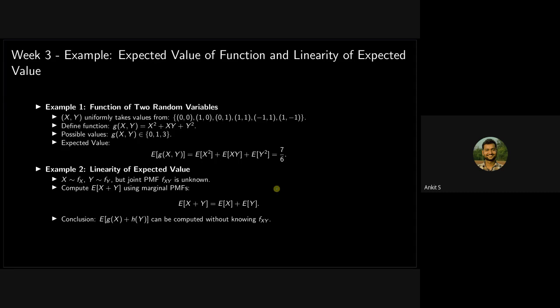Now, expected value of a function and linearity of expected value. We have discussed this already. This is one example. Here g of x comma y is a function of x and y, and we are calculating its expected value. g of x comma y is x squared plus xy plus this. We have just broken it down into these parts, and we can calculate the expected value of each separately. These are just the things that we have already discussed.